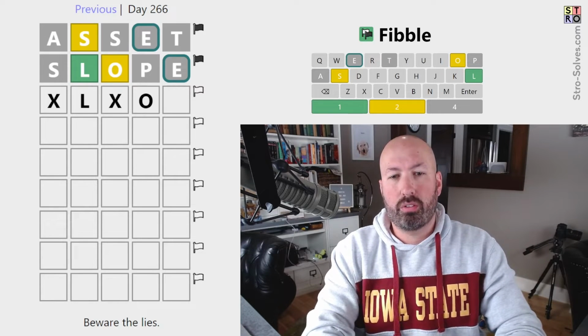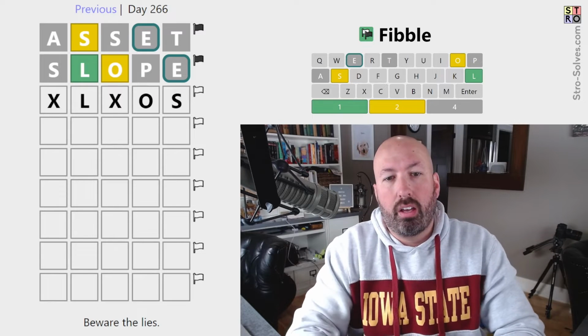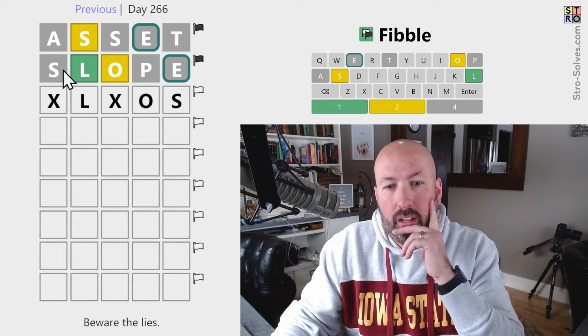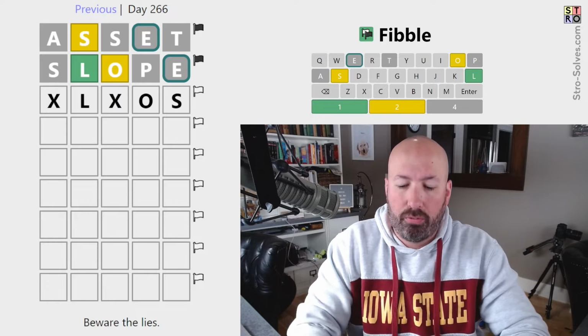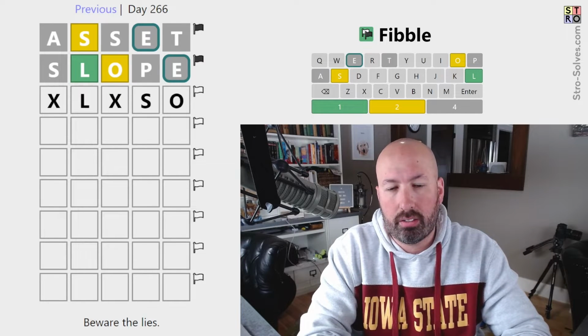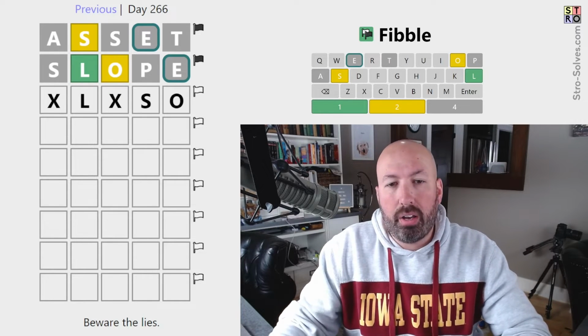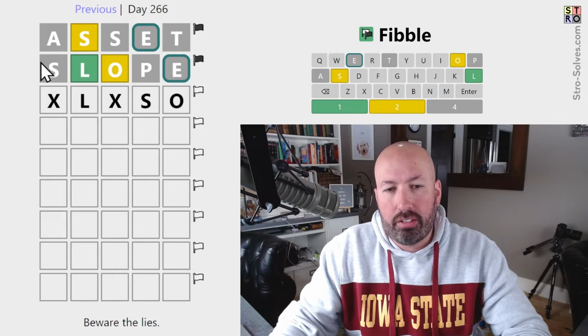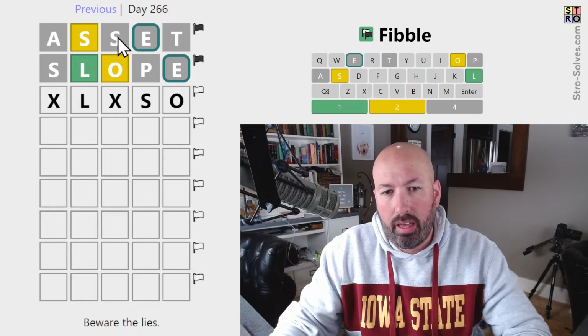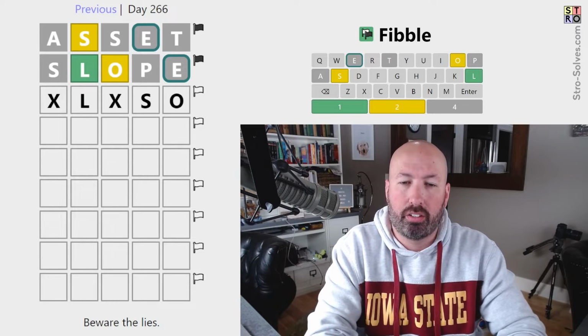So we would have to do something like this. Actually, if this is supposed to be yellow, then the S has to be fourth or fifth, so we could do like this. But if this is the lie and the yellow S is true and the gray S is true, we can't put the S third.